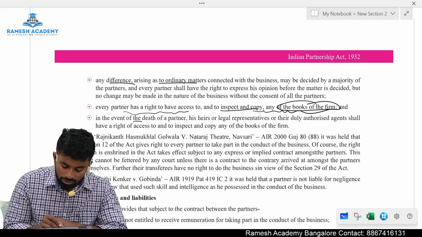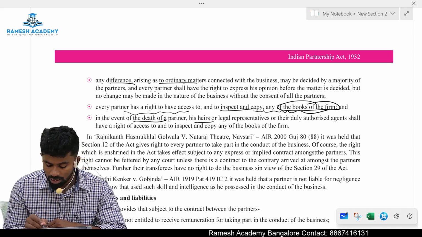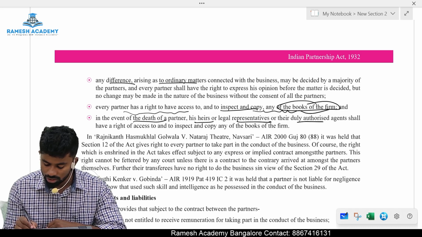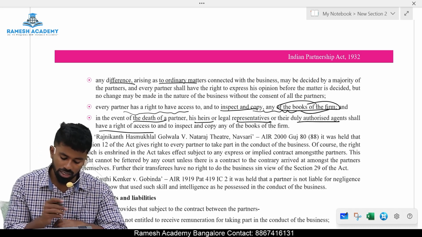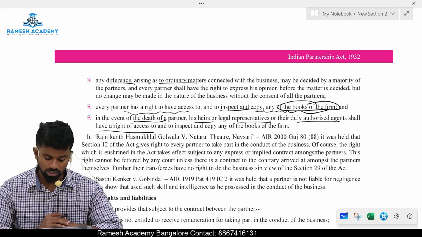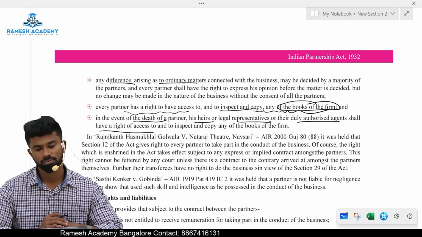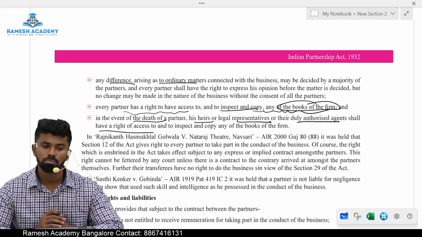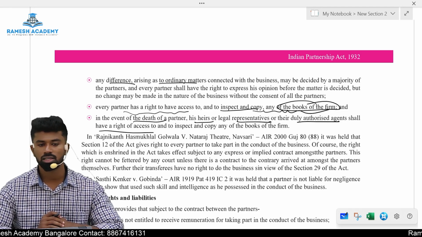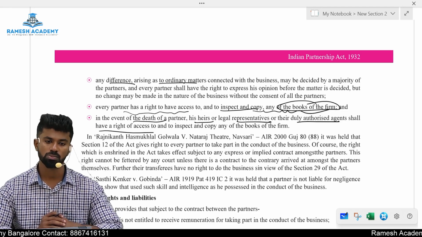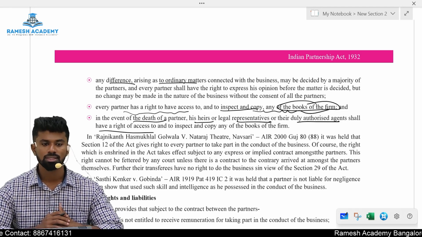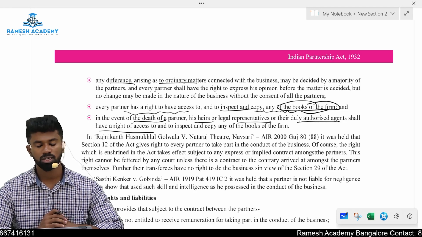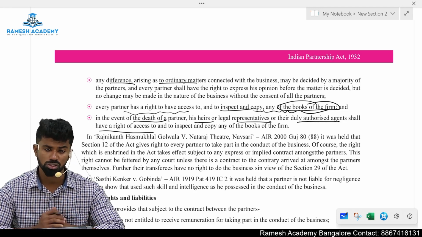Then in the event of death of a partner, his legal heirs or legal representatives or their duly authorized agent shall have a right to access, inspect and copy any books of the firm. When they are alive, partners, and after their death, their legal heirs or representatives can inspect the books of accounts. This is section number 12 with respect to conduct of partnership business.